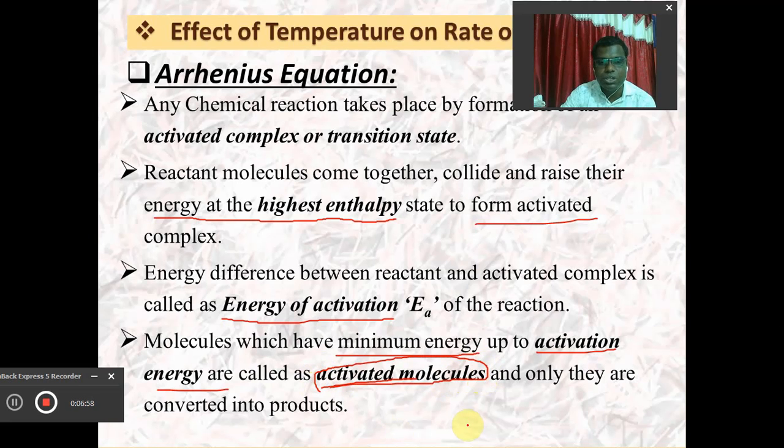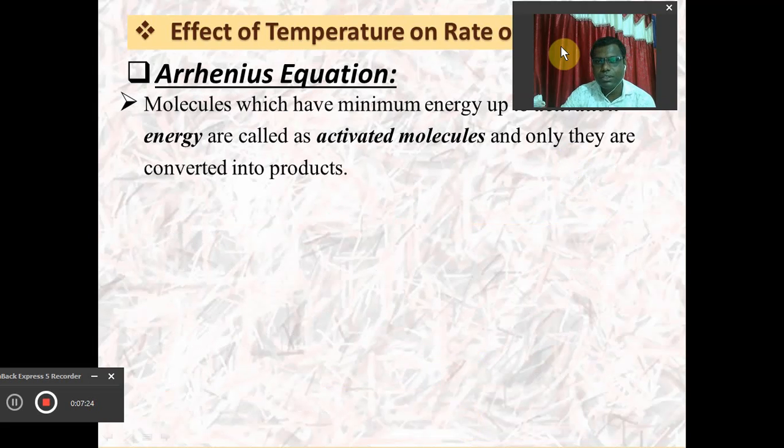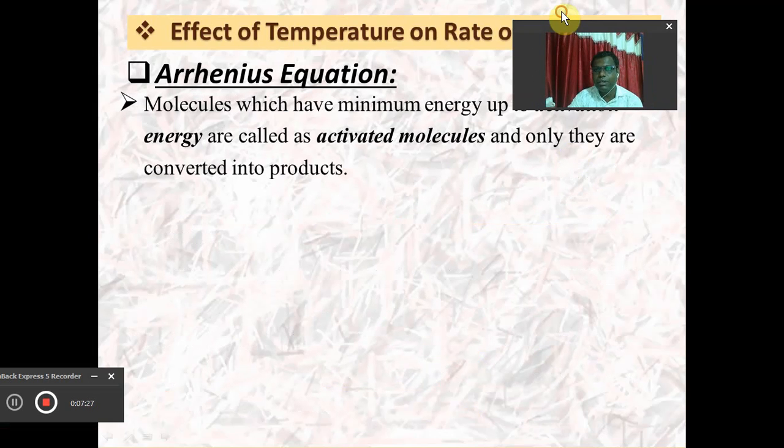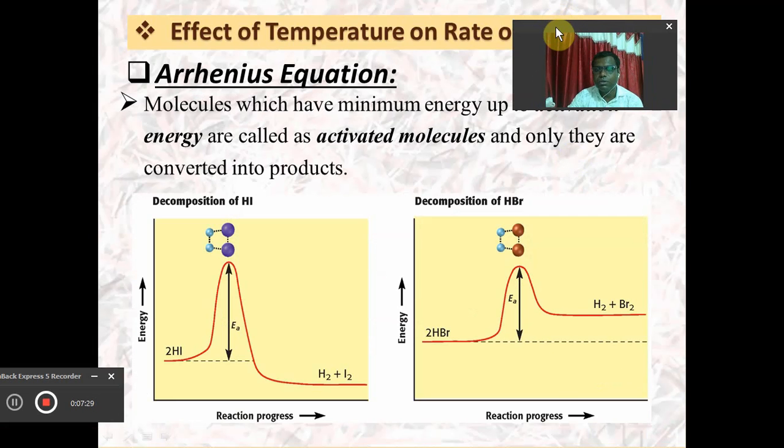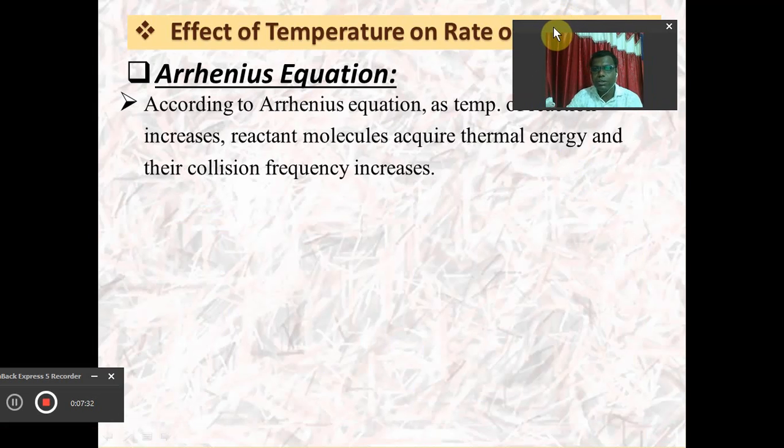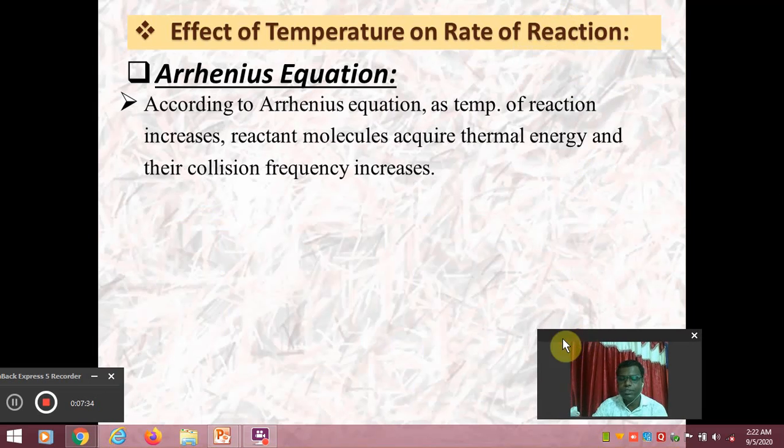This is very important. Not all reactant molecules in the reaction convert into product. Only those reactant molecules which are able to raise their energy equal to the energy of activation can be converted into product. Other molecules will not. That's why the rate of reaction depends upon the value of the energy of activation, and this is given by Arrhenius. It's very interesting to know about this energy of activation in order to explain the rate of reaction.